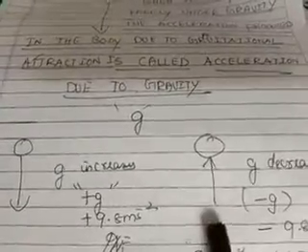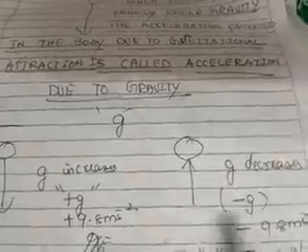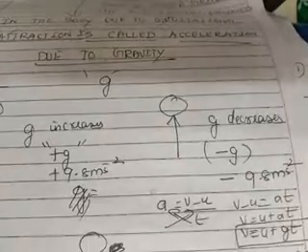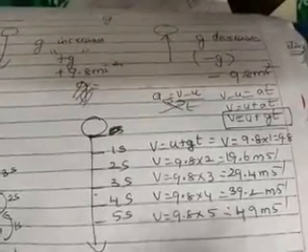Now the body is thrown vertically upwards. What happens? g decreases. So when you are solving numericals, when it is going upwards, you have to substitute minus 9.8 meter per second square. If it is falling down, g becomes plus 9.8 meter per second square. When it is thrown upwards, you have to take it as minus 9.8 meter per second square. So how is it increasing? Let me show with a simple example. It is very interesting. It's in your textbook, but I have drawn a diagram.